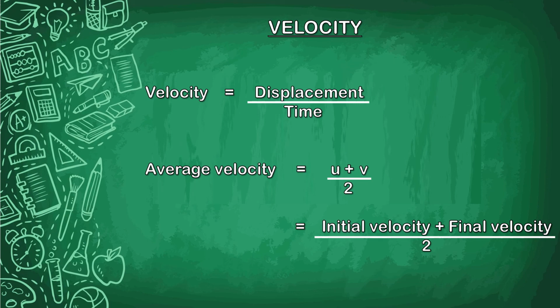Velocity. The rate of displacement is velocity. It is a vector quantity. Here the direction of motion is specified. Velocity equals displacement by time. Average velocity equals (u plus v) by 2, where u stands for initial velocity and v stands for final velocity.